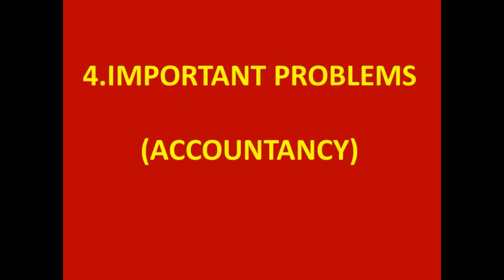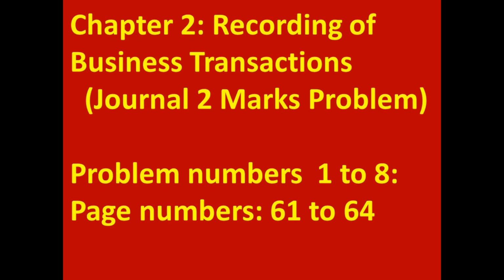Next come to the fourth topic, that is important problems from accountancy. As 30% syllabus is deleted for the 2021-22 year, students should know which problems they have to learn and which problems they can ignore. Therefore, I am giving important problems from accountancy part. Come to chapter 2, recording of business transactions. This chapter contains 2 topics, journal and ledger. From journal topic, student gets problems for 2 marks. Important problems are from 1 to 8.